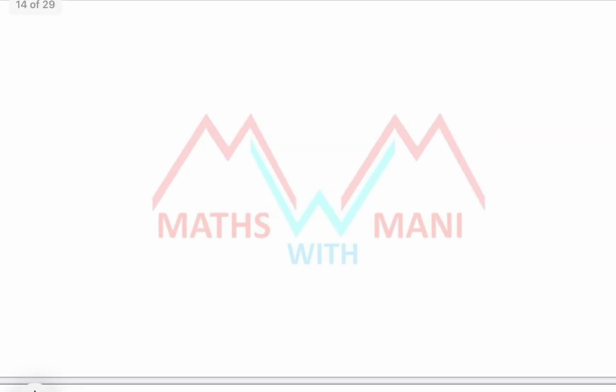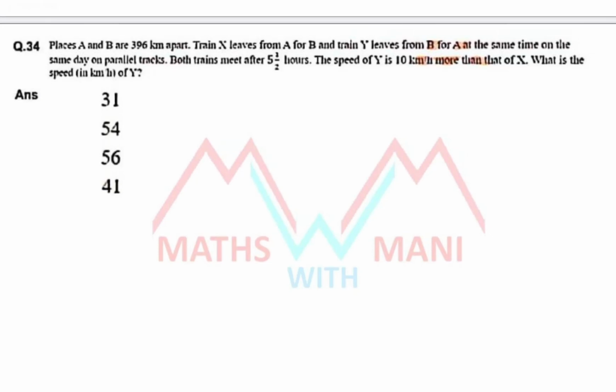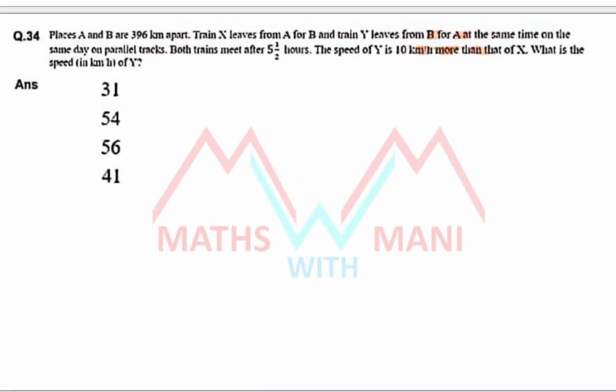That's it. Okay, next one, that is 34. Places A and B are 396 km apart. Very easy problem, don't worry.